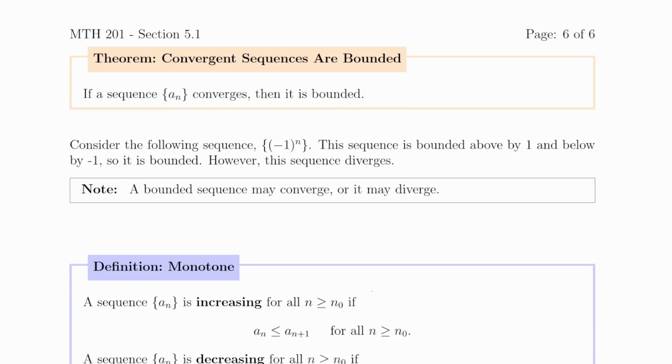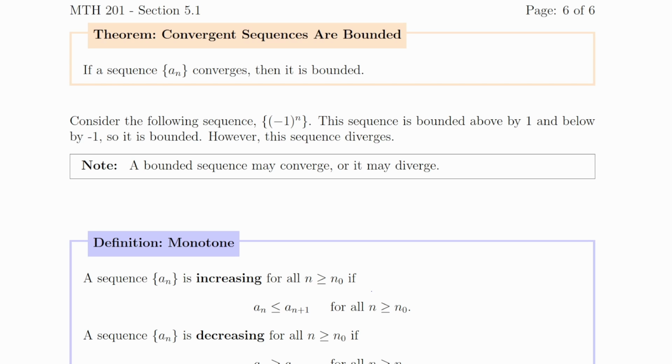Let me show you an example right away. Consider the sequence (-1)^n. When n is 1, I'll have -1. When n is 2, (-1) squared is +1. It's just going to be negative for the odd numbers and positive for the even numbers. So the sequence is bounded, right? It's bounded above by 1 and bounded below by -1, but it diverges.